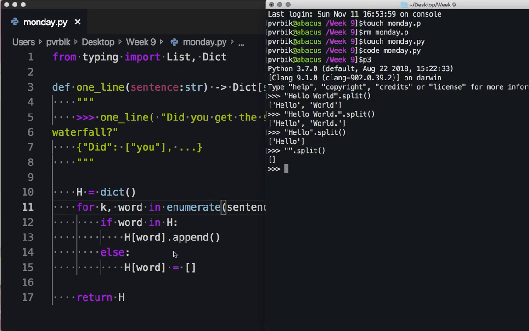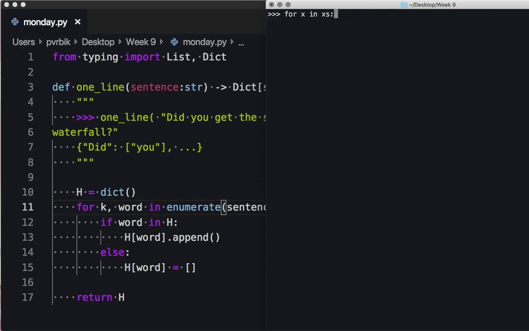So maybe now that we're more familiar with Python, you can appreciate why I use enumerate, right? So I can always say for x in x's, print x, right? But I shouldn't use numbers. So for x in x's, print x, okay?